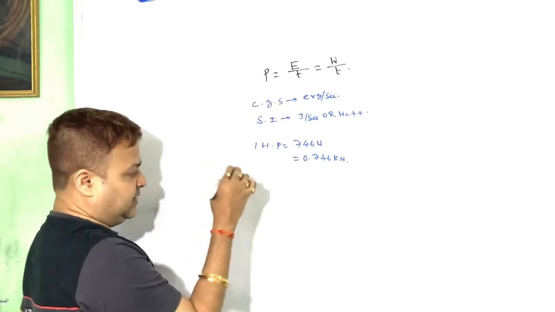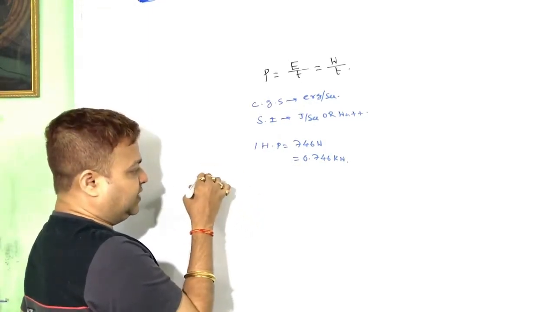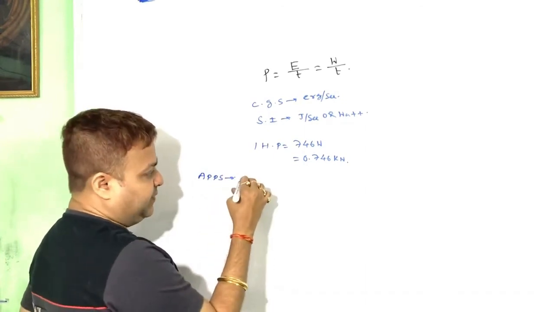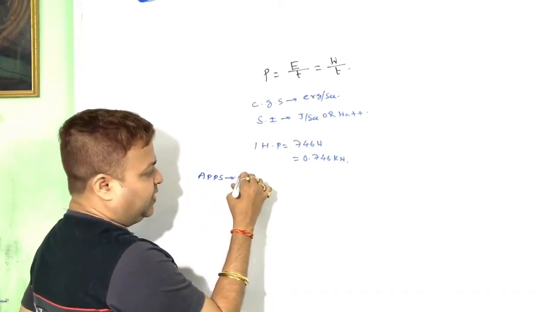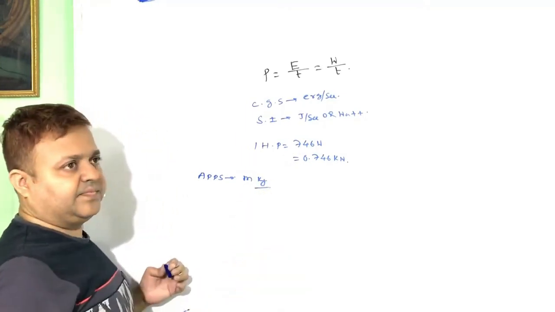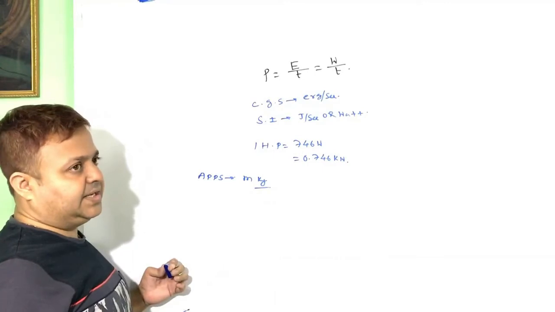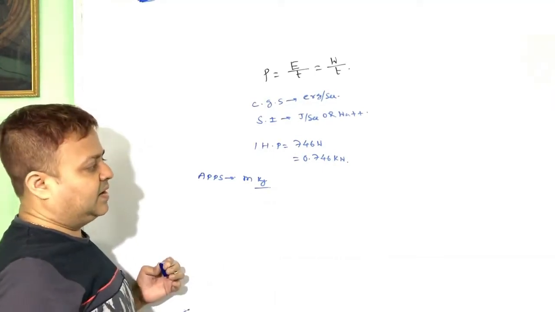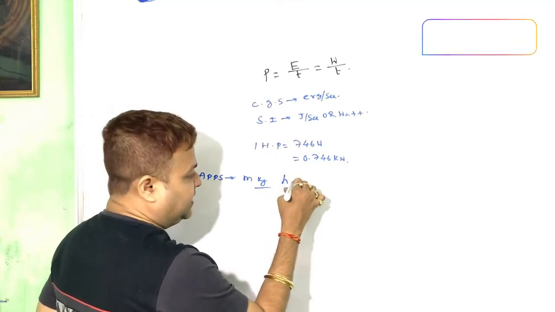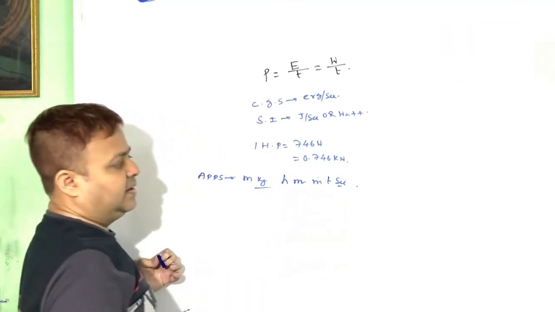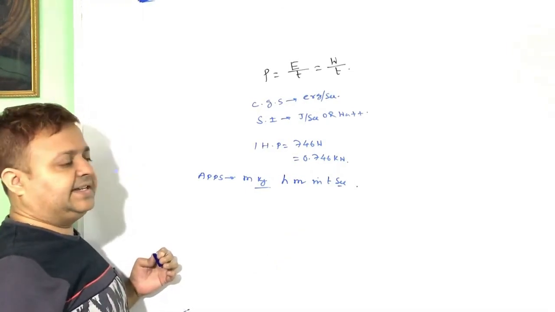Next, the application. A body of mass m kg is lifted to a height h meter in t second.